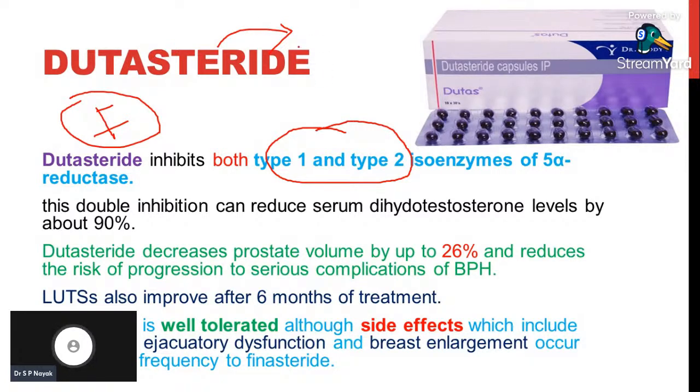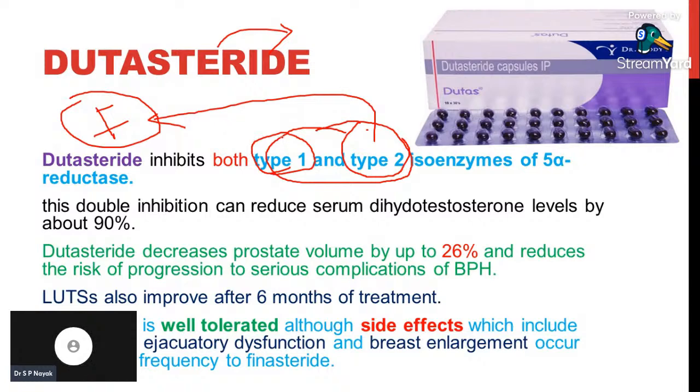Because in male pattern baldness, the type 1 5 alpha reductase enzyme is present in liver, skin as well as in the hairs, whereas type 2 is present in prostate. Because of that reason, finasteride is the drug of choice in BPH and dutasteride is the drug of choice in male pattern baldness or alopecia. Okay, and both of them have the same action, but dutasteride is more potent.